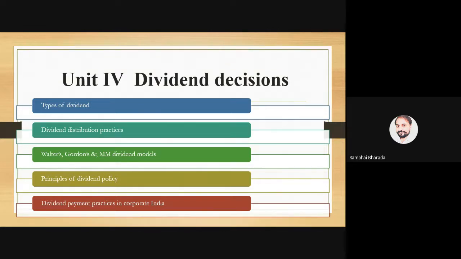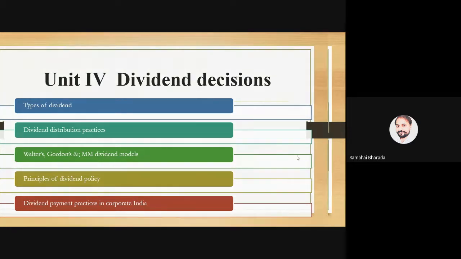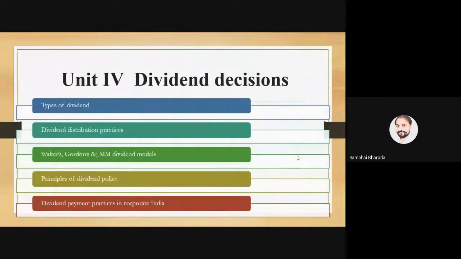So in dividend decisions, we have types of dividend, dividend distribution practice, 3 models, principles of dividend policies, and dividend payment practice in India. So this is all about unit 4. In unit 4, we have all theoretical parts except these 3 models.